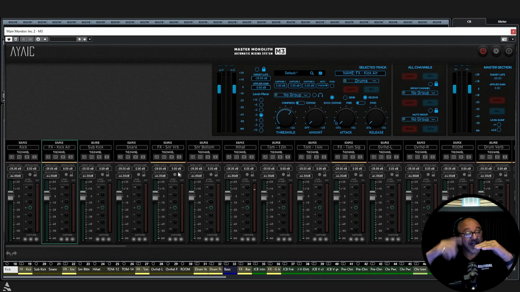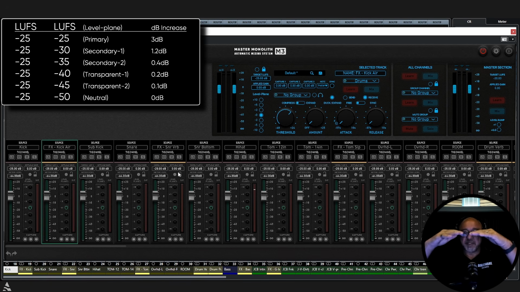Now, employing the 5 controls 3 rule gives us all of our other level planes. So we have our primary, secondary 1, secondary 2, transparent 1, transparent 2, and neutral. Just to recap the 5 controls 3 rule, you can go back to the Universal Mixing Part 1 video and watch the chapter 5 level planes controls 3 dB. That will explain it a little bit more.